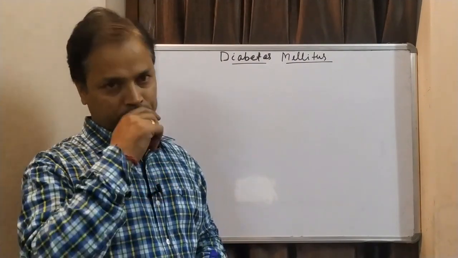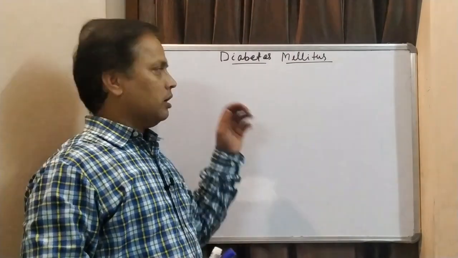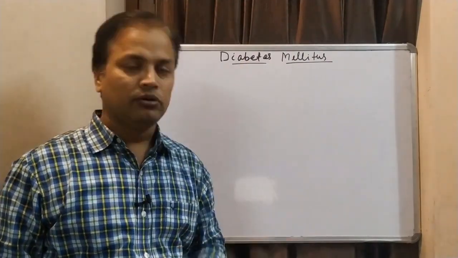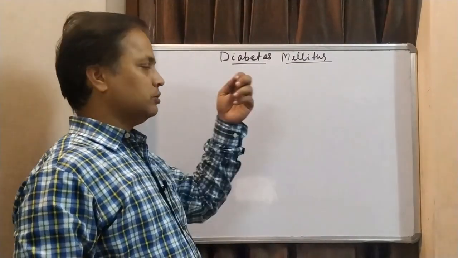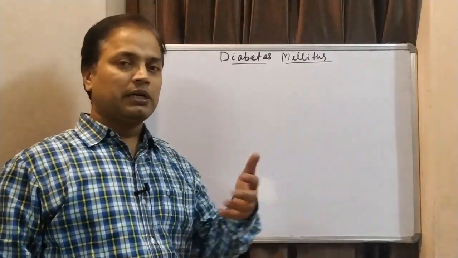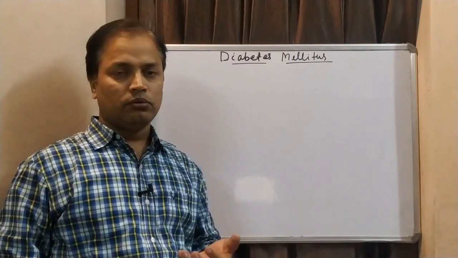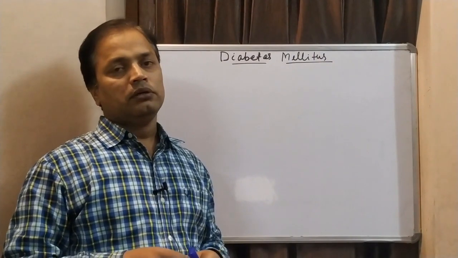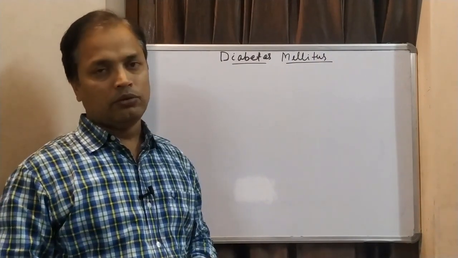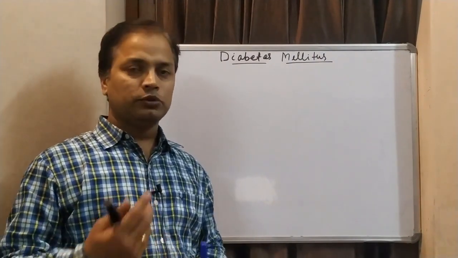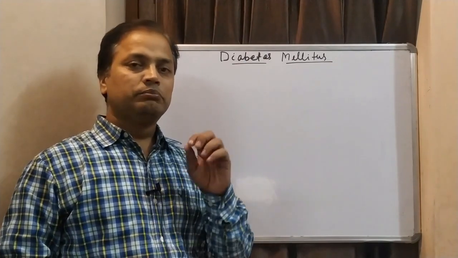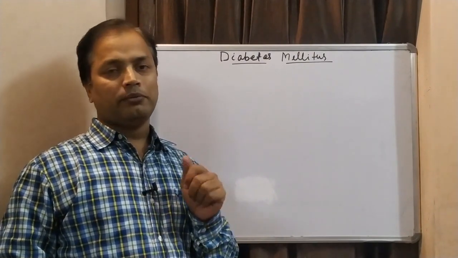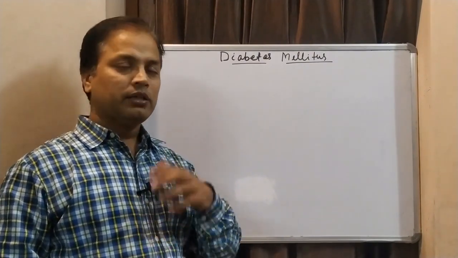Glucose is used by almost all the cells. So if glucose is not used, the high amount of glucose will slowly affect all the body parts, but most commonly it affects the peripheral organs and those tissues where we have microcapillaries.